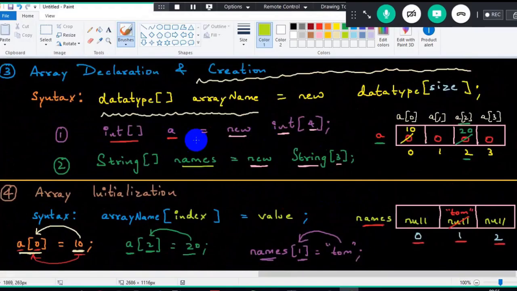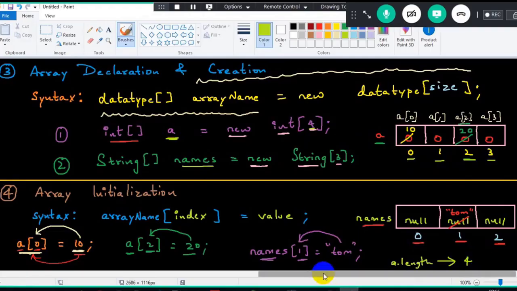Similarly, if I just tell A is an array, when I tell A dot length, it will return me the value 4. Why? What is the array size here? Array length is 4. See, 1, 2, 3, 4. It will return 4. You might tell, sir, the index position is starting from 0. It's fine. But what is the length here? What is the size here? It's 4. But the index position will always start from 0 here.